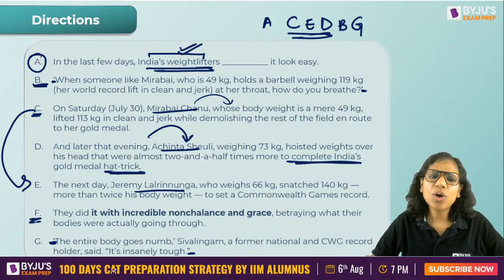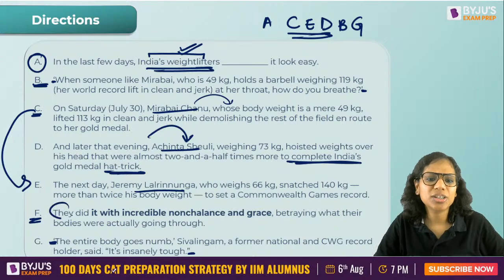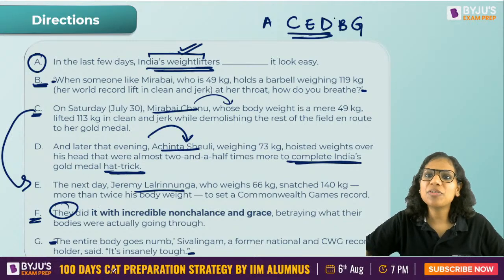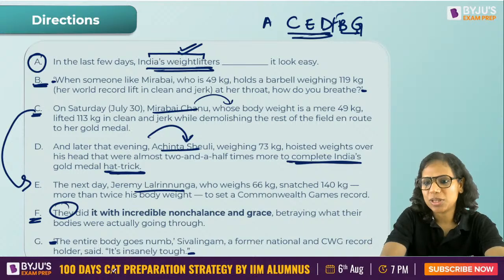Where do I place F? F says they did it with incredible nonchalance and grace. Who did it with incredible nonchalance and grace? These players, right? These weightlifters. So that means F should come after C, E, and D. Yes, and then the quote of this person will come. It's a very simple sequence.